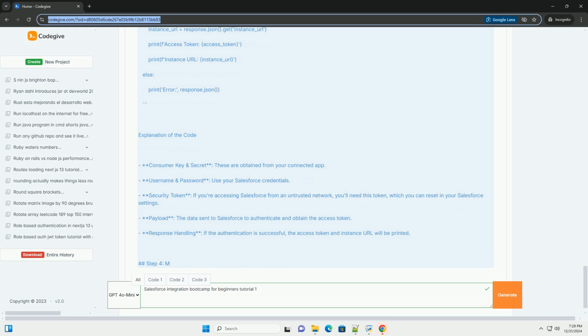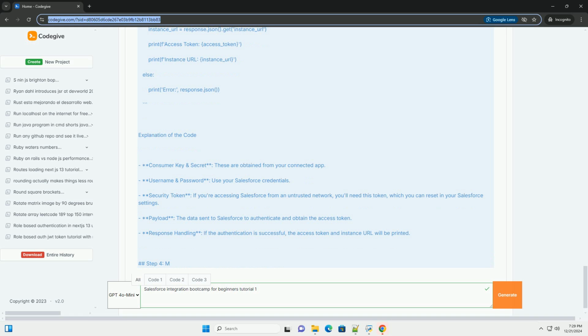Python. Query URL. query_URL equals f instance_URL/services/data/vxx.x/query, replace xx.x with the version number. SOQL query. SOQL_query equals select ID, name from account limit 5. headers equals authorization, f bearer access_token. Content type, application/JSON.